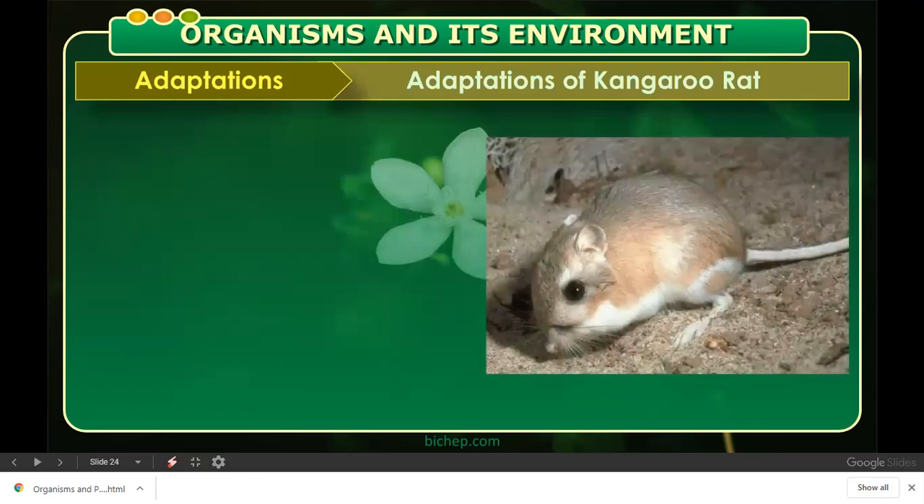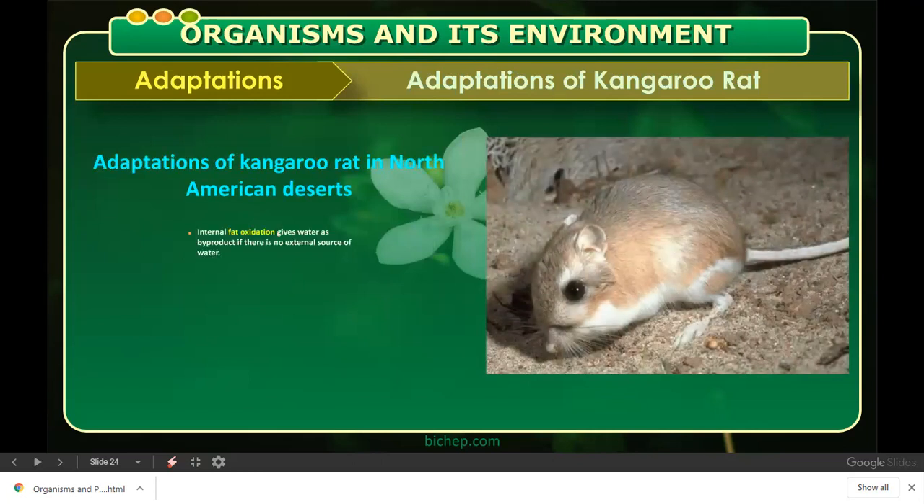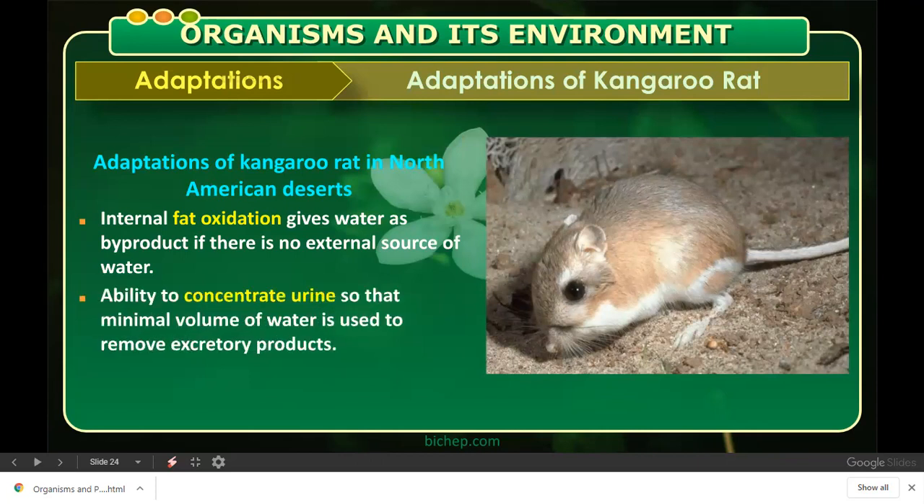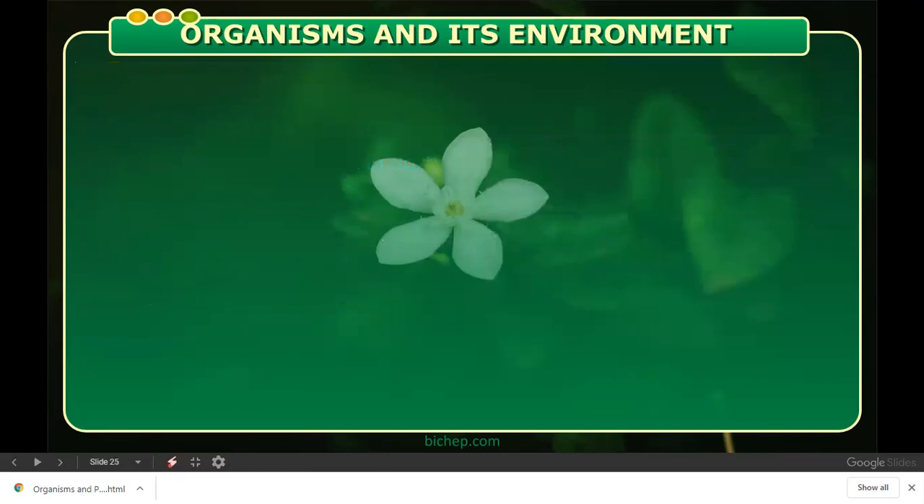अभी adaptations of kangaroo rat. Kangaroo rat is present in North American deserts. So it shows a desert adaptation. उसमें changes हमें क्या दिखते हैं? Internal fat oxidation gives water as byproduct. So water is conserved in their body. Ability to concentrate urine so that the minimal volume of the water is used to remove excretory product. So they have concentrated urine.